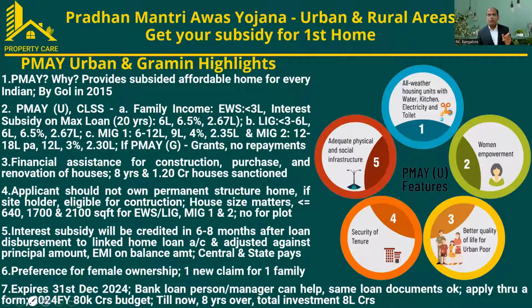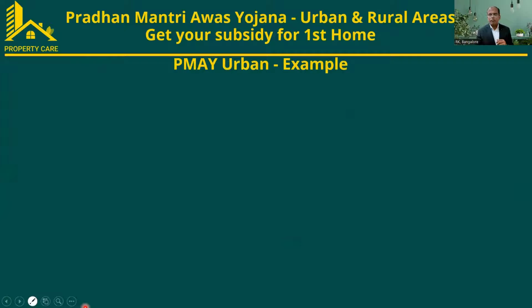And for financial year 2024, 80,000 crores budget is allocated for this scheme from the central government. In the last 8 years, the total investment was 8 lakh crores. This much money has been invested till now for this scheme. The 80,000 crores is only for this financial year. This is the data I got, and it gives some basic idea about this scheme. I'm going to explain a simple example in the next slide so that you will understand it better.